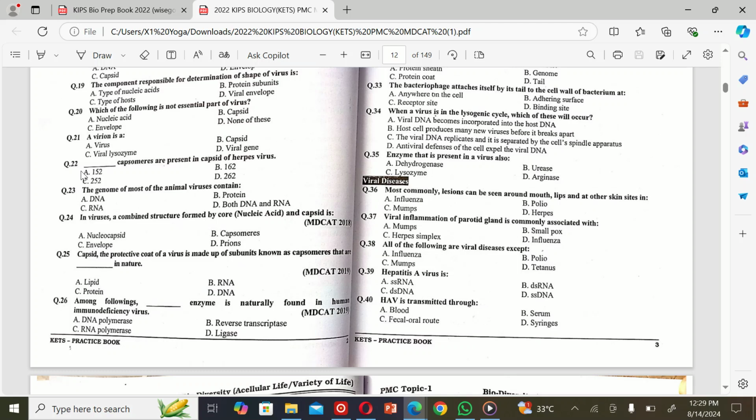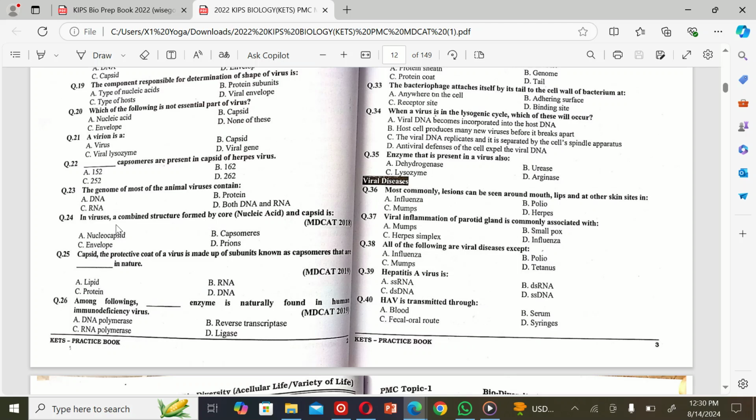The next MCQ is: capsomeres present in the capsid of herpes virus are A. 152, B. 162, C. 252, and D. 262. So the correct option is B. 162. The next MCQ is: the genome of most of the animal viruses contains A. DNA, B. protein, C. RNA, and D. both DNA and RNA. So the correct option is C. RNA.